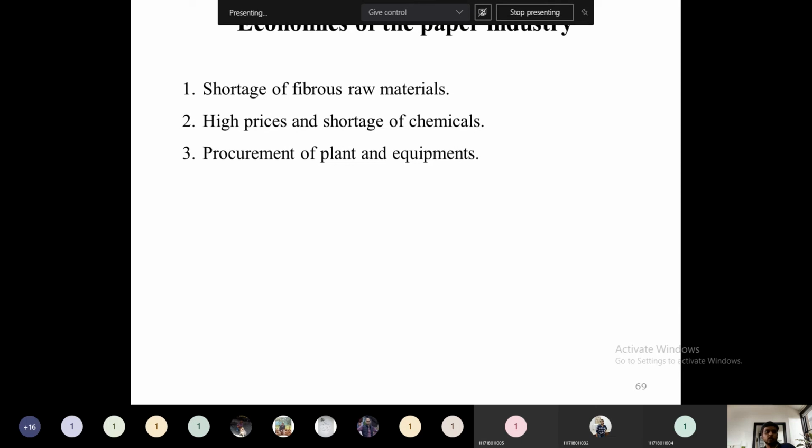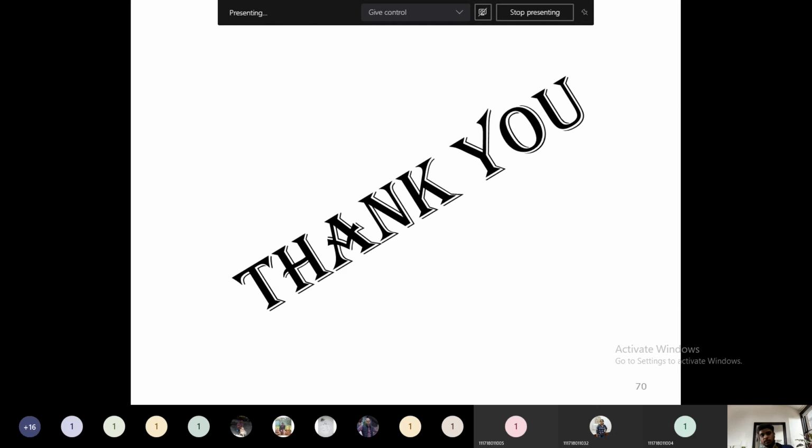So we don't have any technology for production of paper from the pulp. We have our own technology and equipment for preparation of pulp. Until pulp we have everything, but to mold that pulp into paper, we don't have the technology or the machinery design process. Everything depends on the import of the paper making machine. So the economics of the paper industry also depends on the procurement of plant and equipment. So this was regarding the paper industry. I hope you understood this.